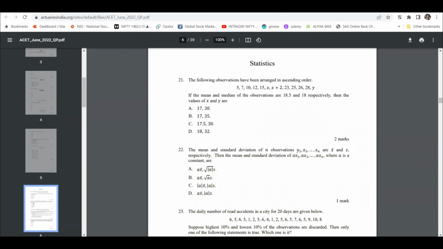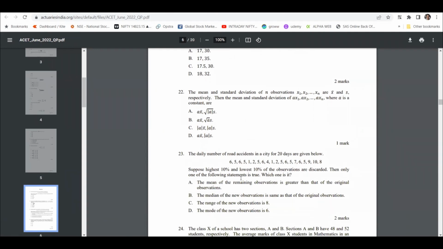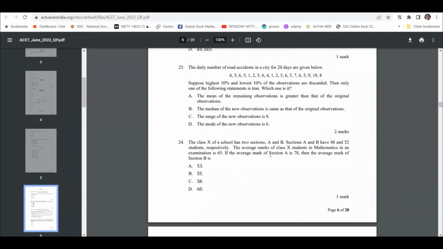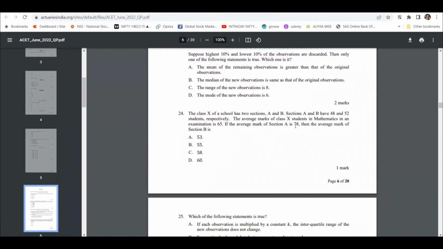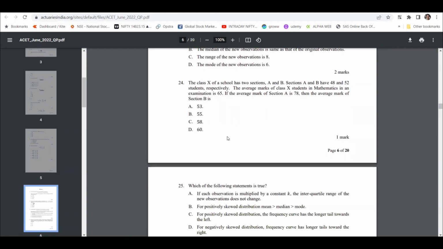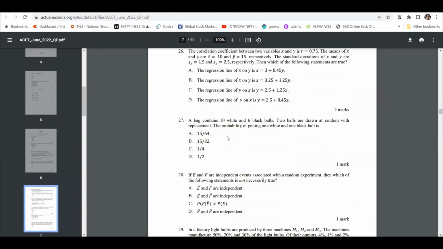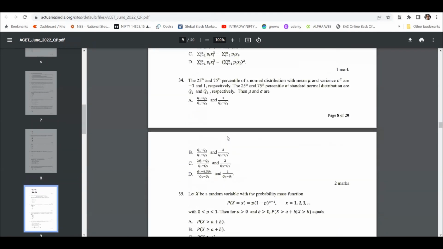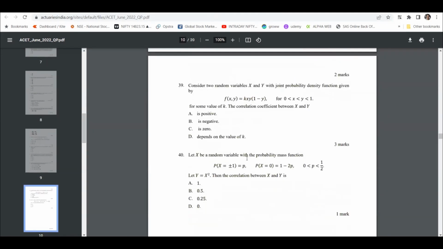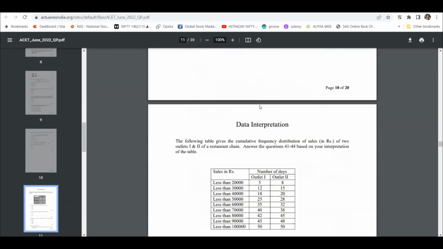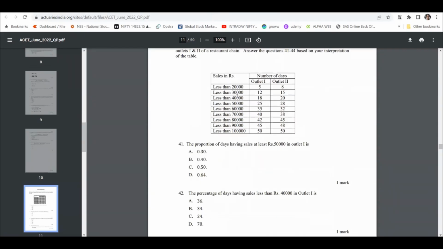Now, statistics, once again: observation, mean, confidence interval, average marks of the section. From average marks, you have to come to the answer. So this is the central tendency chapter of statistics. All this requires practice. But see, all these are statistics-oriented questions. If you move quickly to data interpretation, these are much easier to solve.